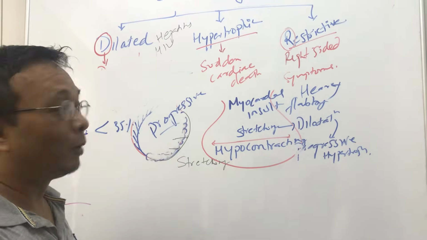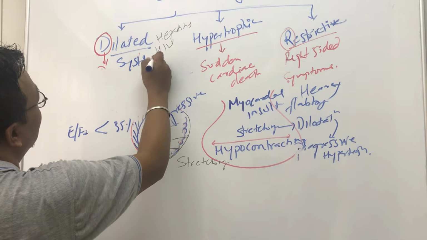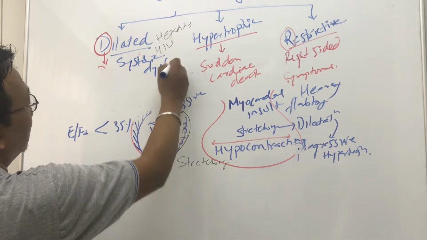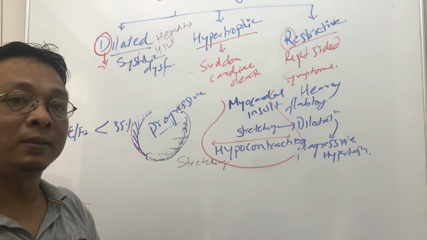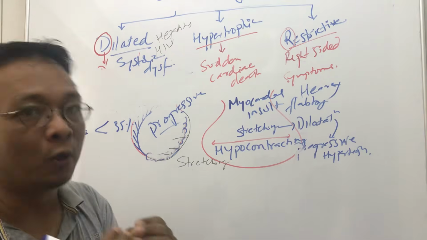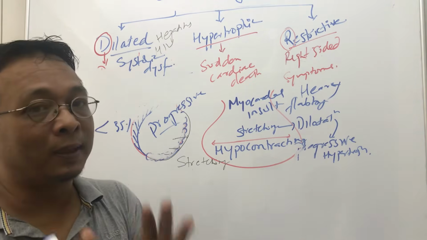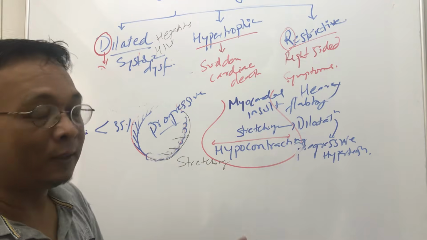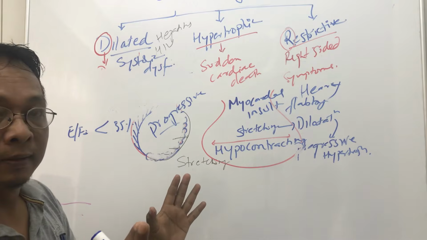That is one thing. And remember what I told you: dilated is systolic dysfunction. One more thing to remember in dilated cardiomyopathy is that there is no narrowing of the coronary arteries. In many websites you'll find different things, but I'm telling you from Harrison and Robbins, there is no narrowing.